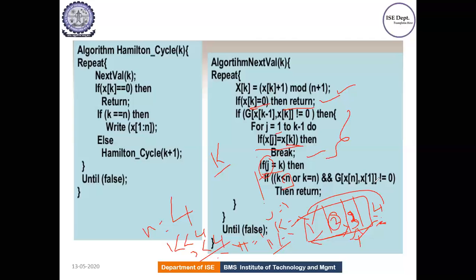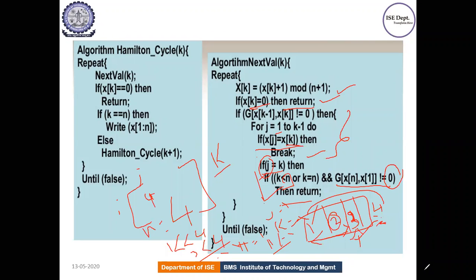Okay, we are checking if these both are equal or not. I mean, sorry, if there is a path existing or not. Correct? If it is not equal to 0, what does 0 represent here? We know in an adjacency matrix, if you have 0, there is no path. If there is 1, there is a path between the vertex i and j. Correct? The same way we are using it here, so that is why we are comparing it with 0. If it is not equal to 0, there is a path existing. So you can consider this as a correct bounding function and then return this. So this is how the Hamiltonian function will work. Is this clear?